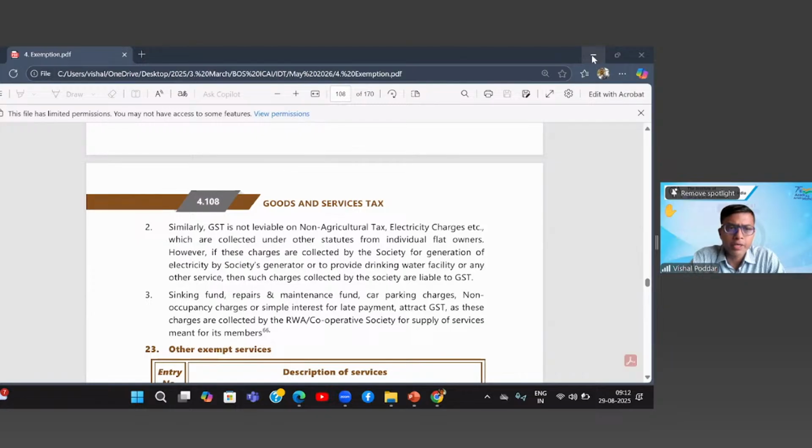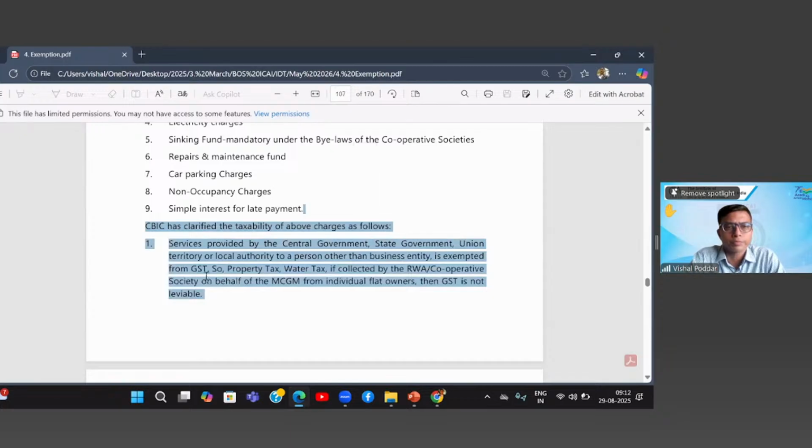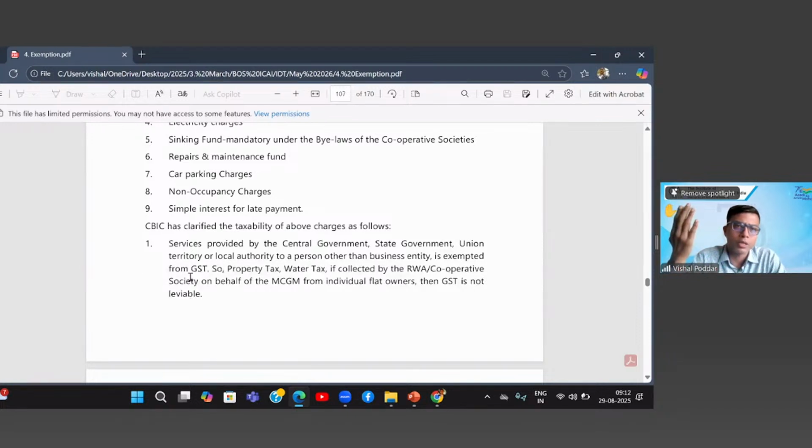So what is the clarification? So the clarification is, where services are provided by government, local authority to a person other than business entity, it is exempt from GST. This is because of the earlier entry where government is providing services to us.